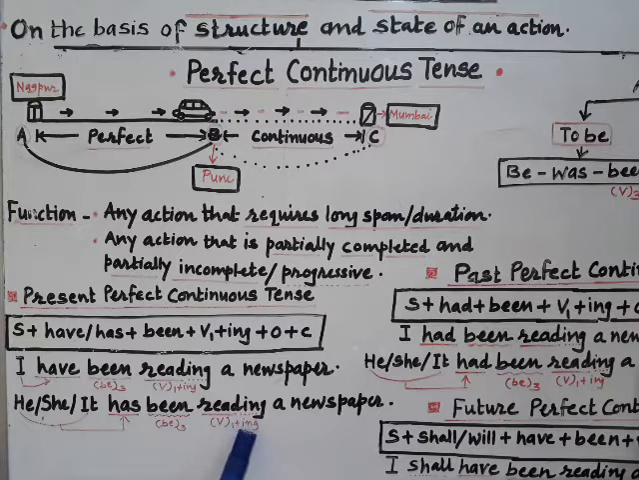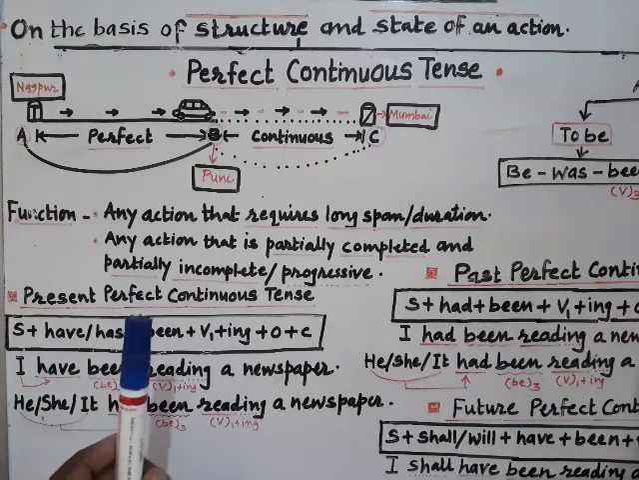is reading a newspaper. He has been reading a newspaper. It means that his reading of the newspaper is partially over and still some news items are yet to be read. So that state of action has been denoted there in the form of present perfect continuous tense.